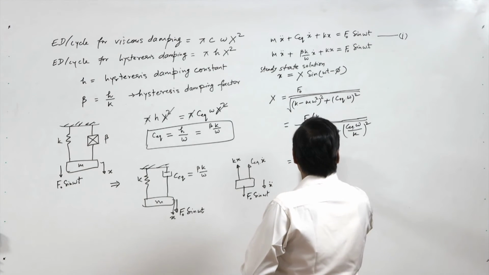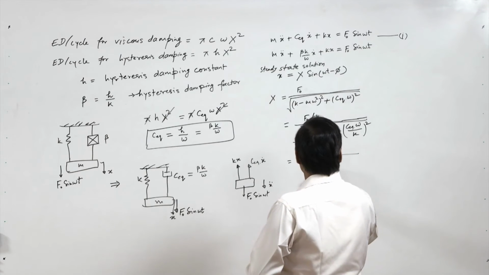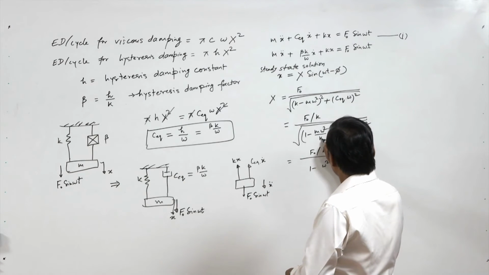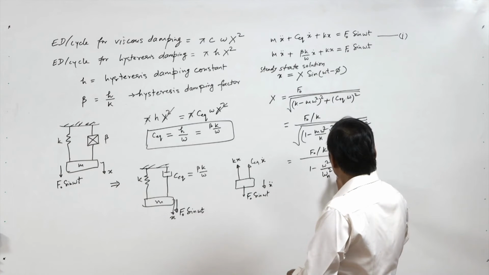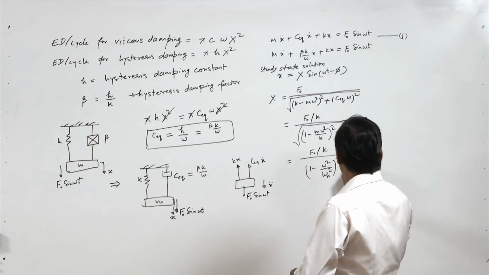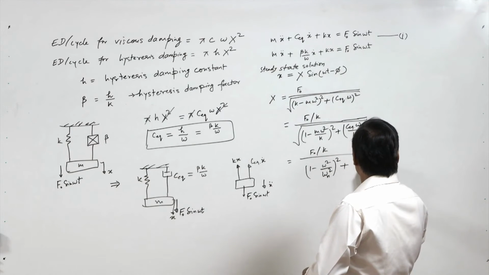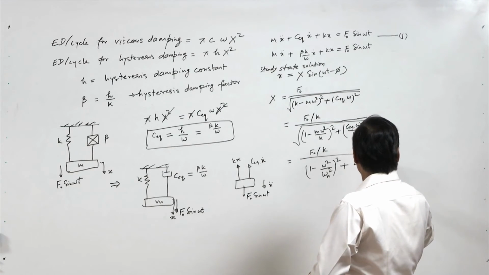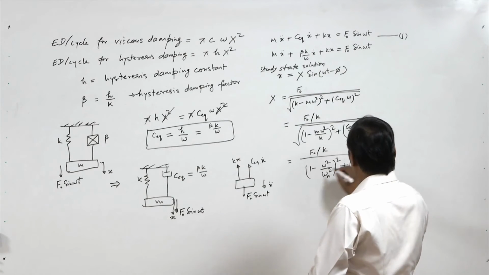So let's write this like f0 by k upon 1 minus omega square, and k by m is omega n square, so we can write omega n square upon whole square plus, this we can write 2 zeta equivalent into omega by omega n whole square, under root.